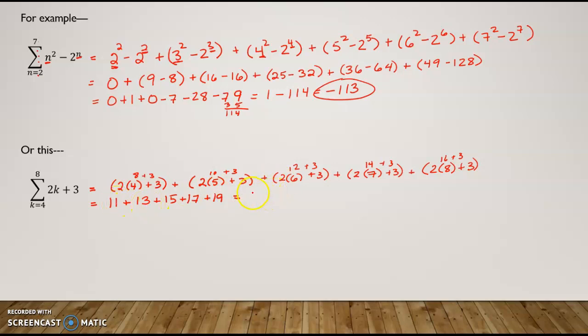So we have 24 plus 32 plus 19, which is 56 plus 19, or 75. And that's your total for the summation notation.